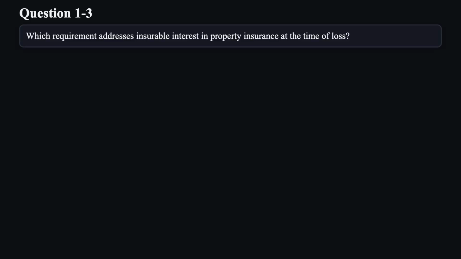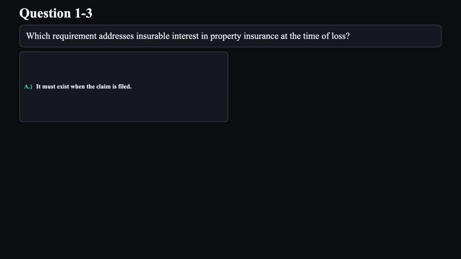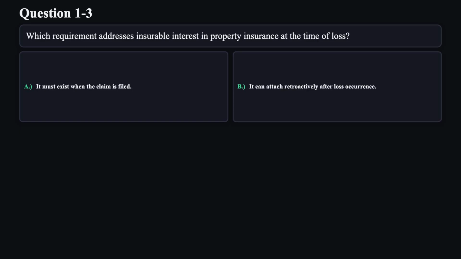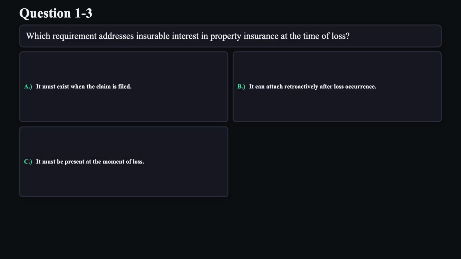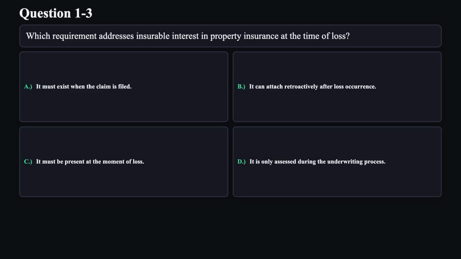Question 3. Which requirement addresses insurable interest in property insurance at the time of loss? A. It must exist when the claim is filed. B. It can attach retroactively after loss occurrence. C. It must be present at the moment of loss. D. It is only assessed during the underwriting process.